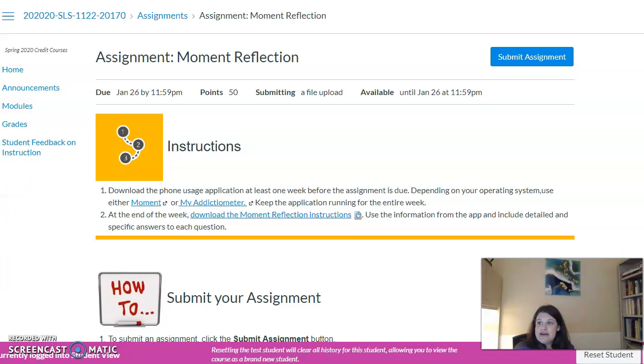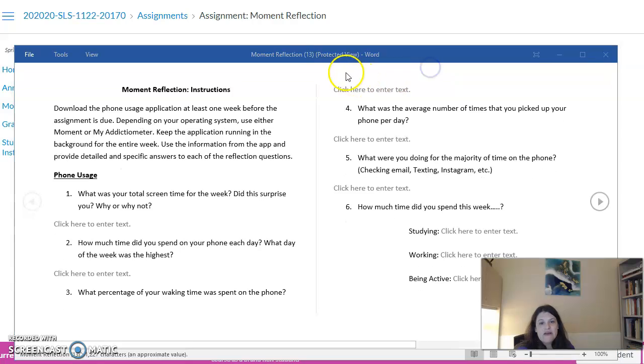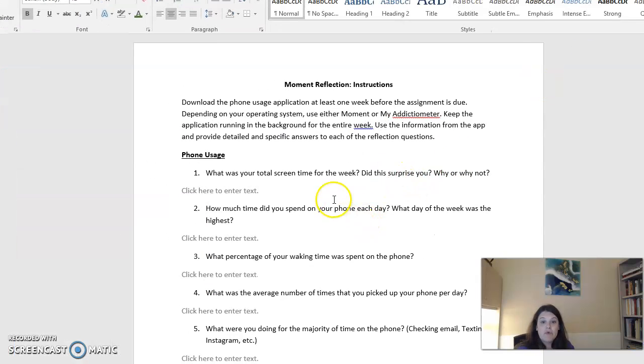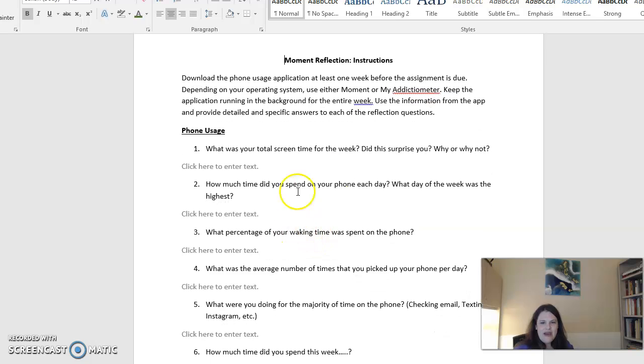And what we're going to see are short answer questions and then also some longer paragraph prompts. So here we want detailed and specific answers. More than just 2 words or numbers would be fantastic. And just think about this as you're writing it. It really is for your benefit. It's not for mine. I'm not curious about the information that you provide. I just want you more to think about your life and how your phone fits into that.